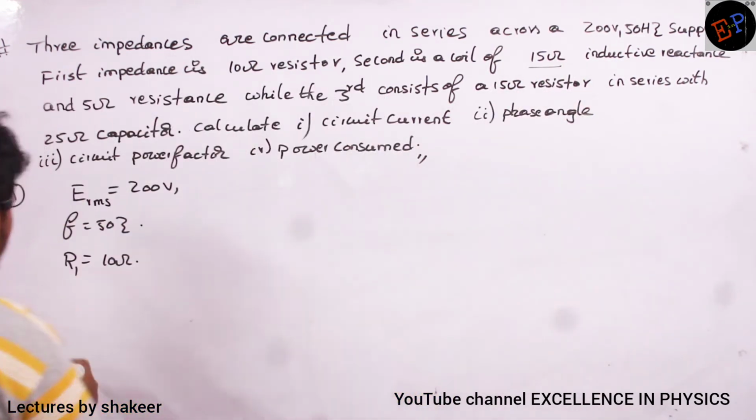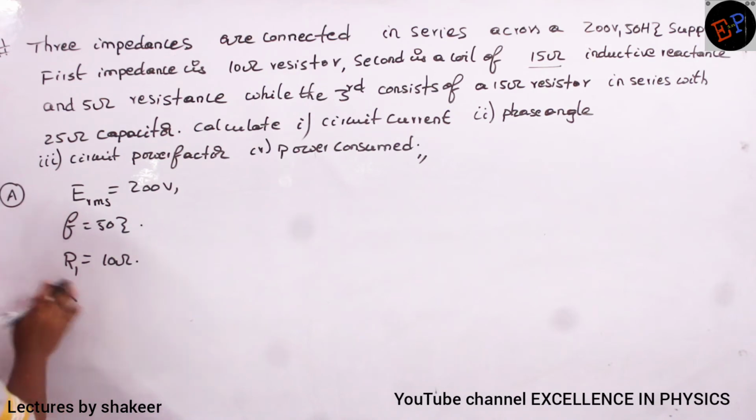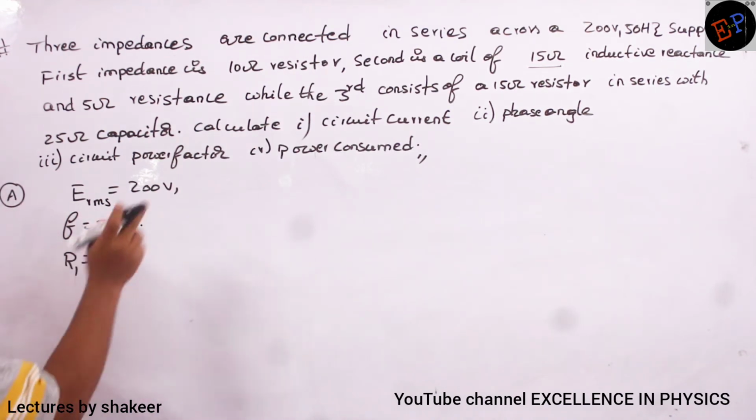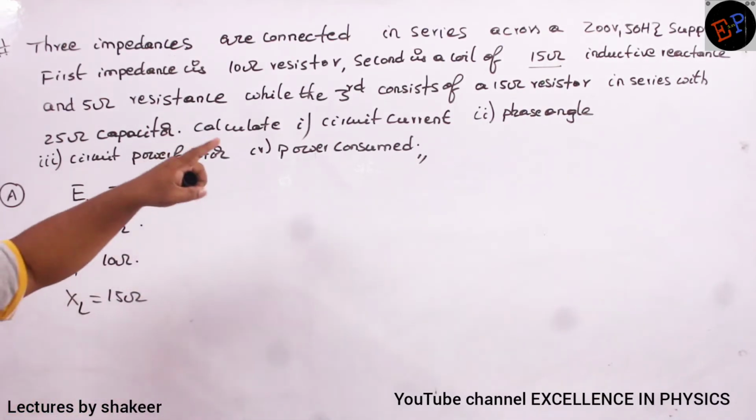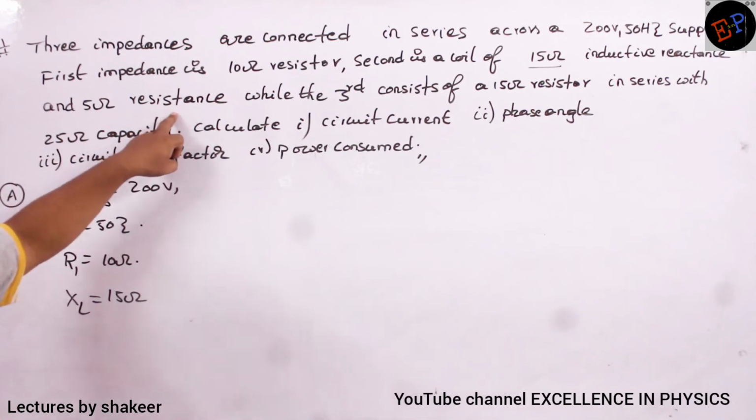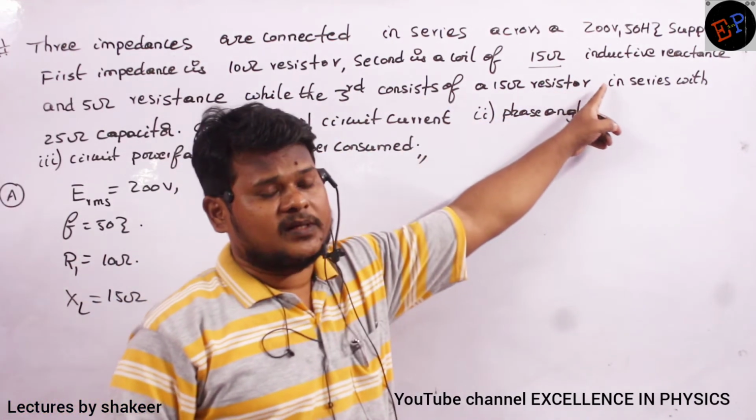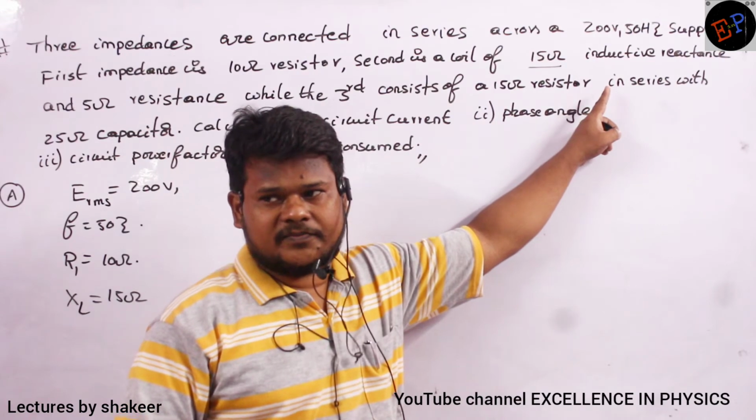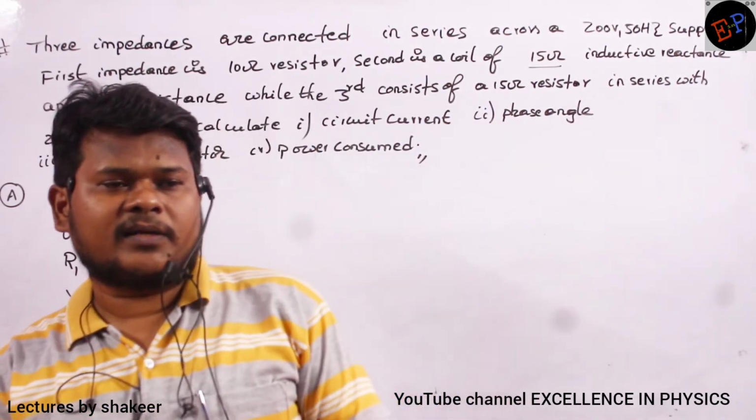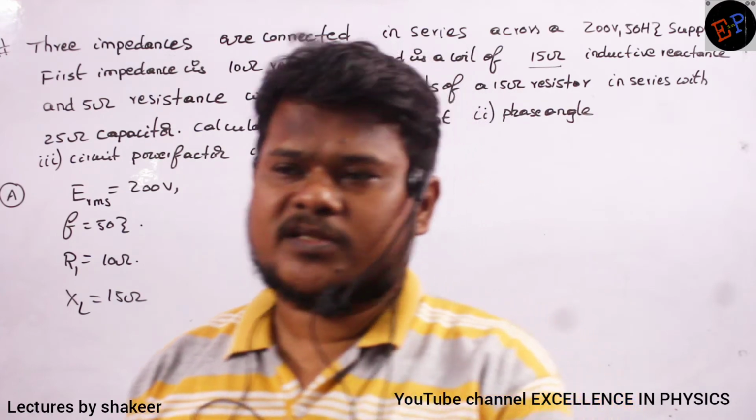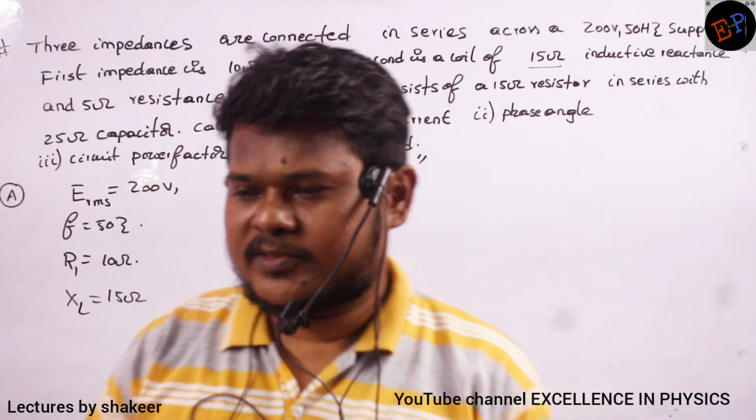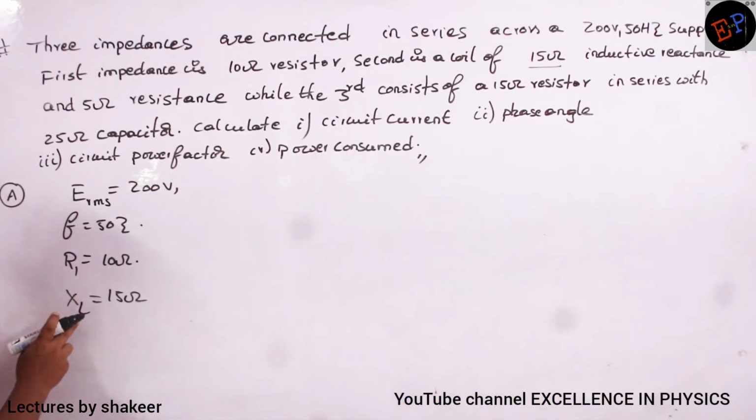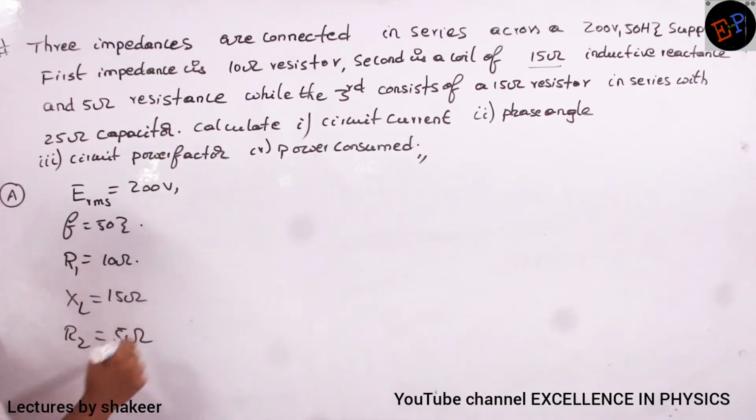It means it is the XL value, the inductive reactance. The XL value is 15 ohms, and there is 5 ohms resistance also. It means in the same inductor, some amount of resistance is also present. Every inductor can have some resistance, and every capacitor also can have some resistance, in addition to their inductive and capacitive reactances. Here it is 5 ohms.